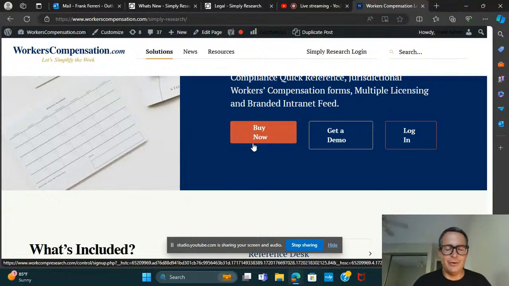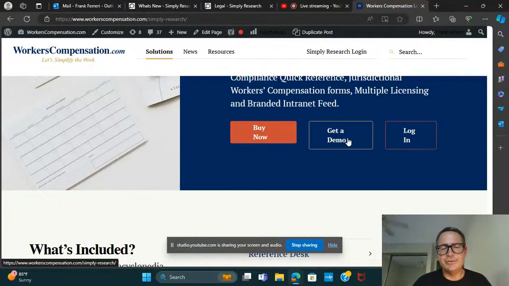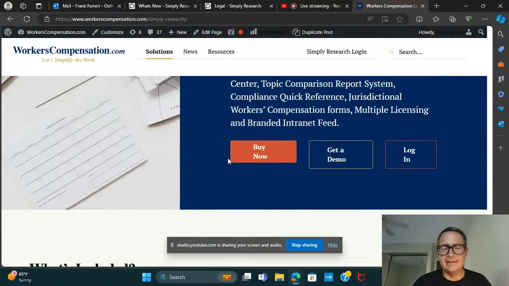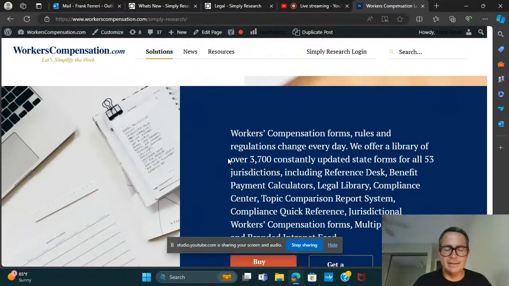It's one that we hope you will take us up on, at least to get a demo, because it's a product that can really help you cut down the amount of time you spend looking for information. You don't have to go to a bunch of state websites. We've got it there. You don't have to spend hours digging through statutes. We've got it there.